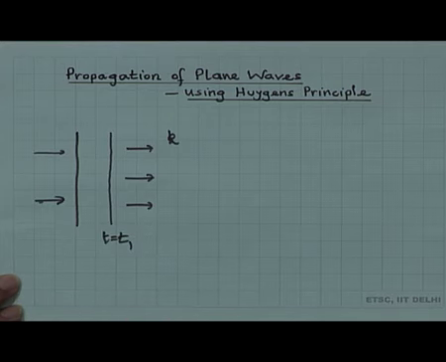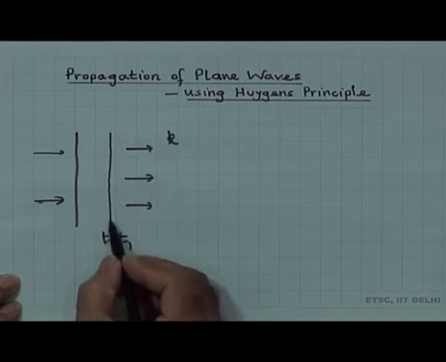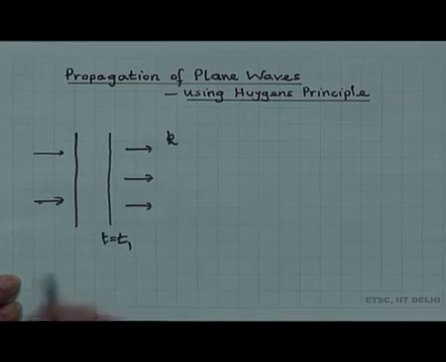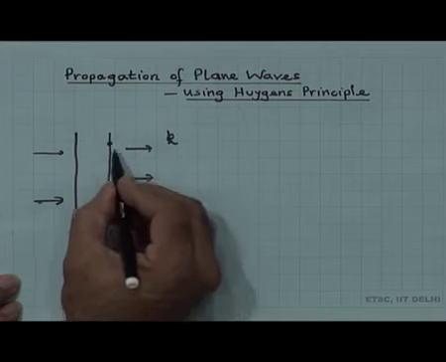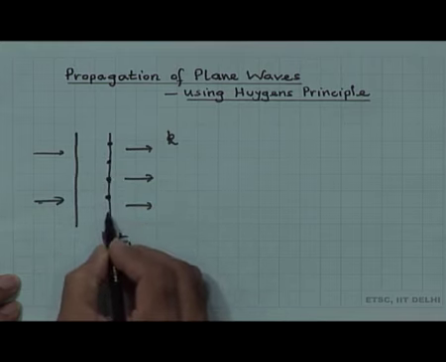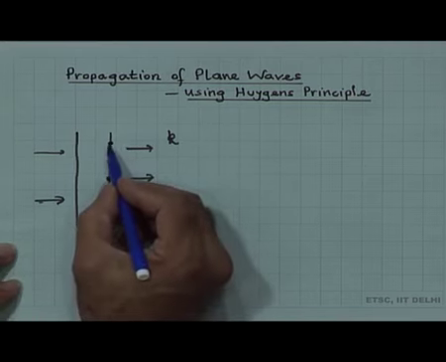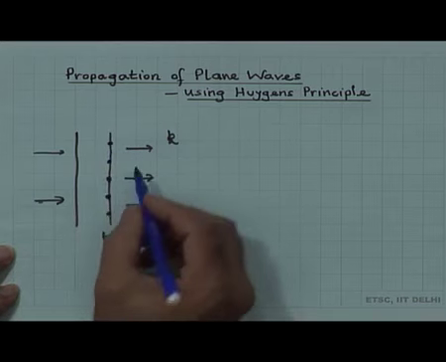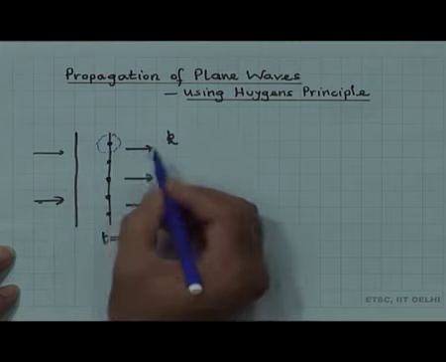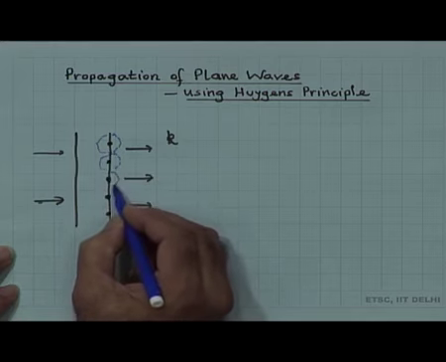According to Huygens principle, every point on the wave front acts like a point source of secondary wavelets. What I am showing here are point sources. If this is a point source, we know that this will give out spherical waves like this. So, each point source gives out spherical waves like this.